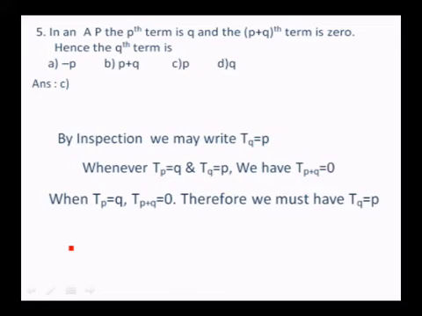But here he has given T_p is equal to q and T_(p+q) is equal to 0. Therefore, we must straight away write T_q is equal to p. So, the answer is C. Artha aita makle?